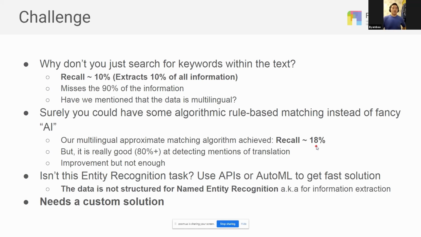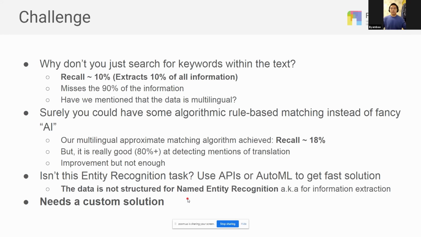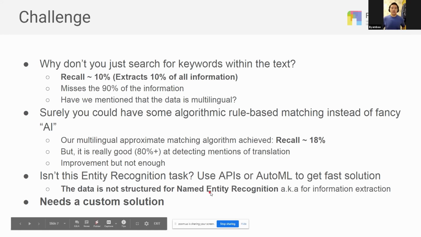Some of you might also be wondering, isn't this an entity recognition task? So you are detecting something like languages and numbers from text, and maybe we could use APIs or automated machine learning tools to get a fast solution. But that's also not an option because the data is not structured for named entity recognition. So we can't just take an off-the-shelf solution for this task. This task needs a custom solution.